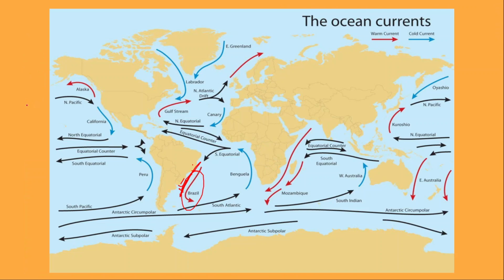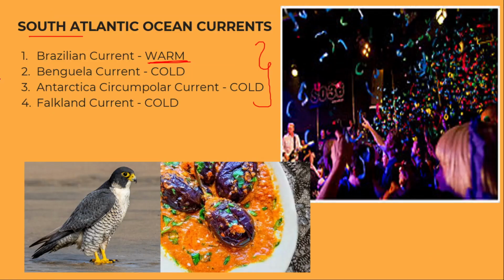And this Benguela, you can see this Benguela current, it is a colder one. Then Antarctic circumpolar current, and finally Falkland current over here. It's not mentioned in the map, but I have mentioned it here, Falkland current. So now how to learn them?